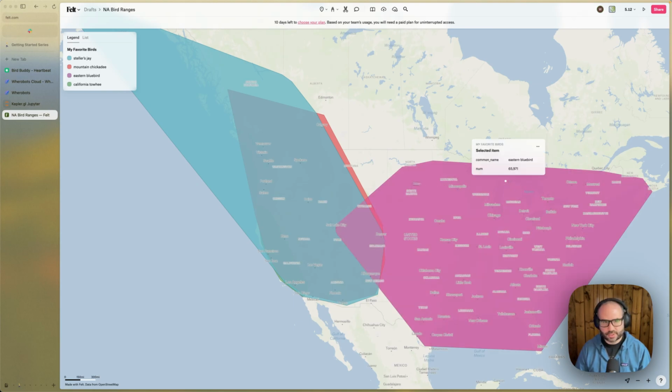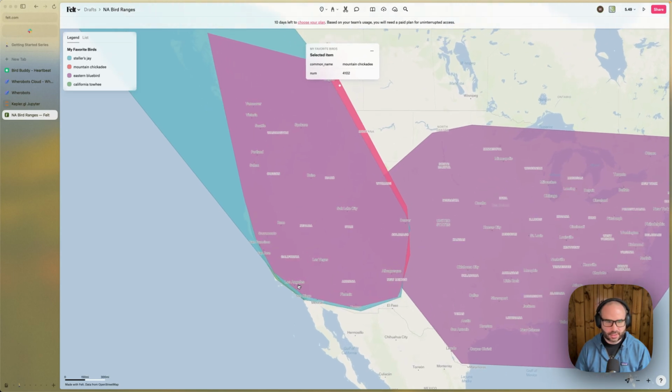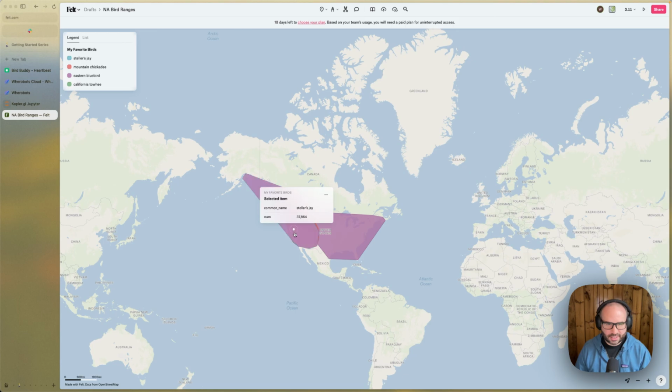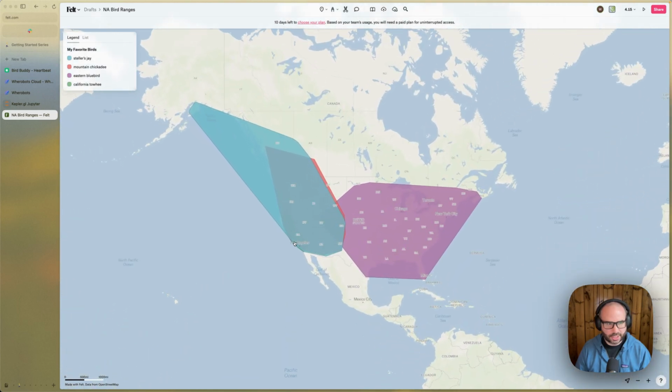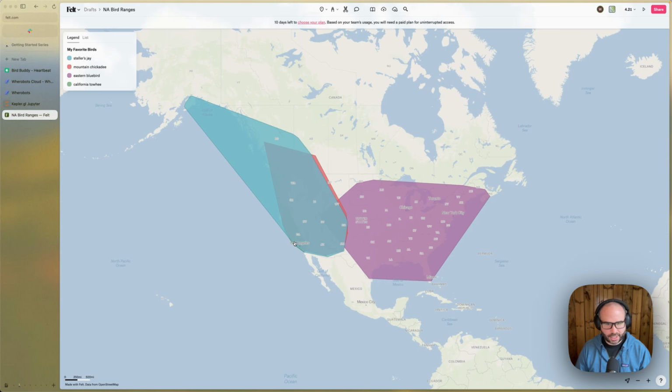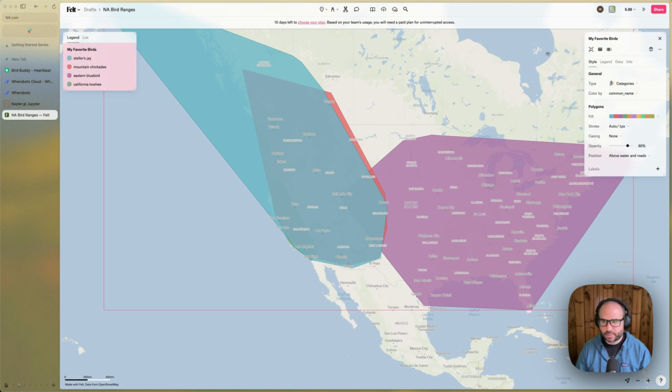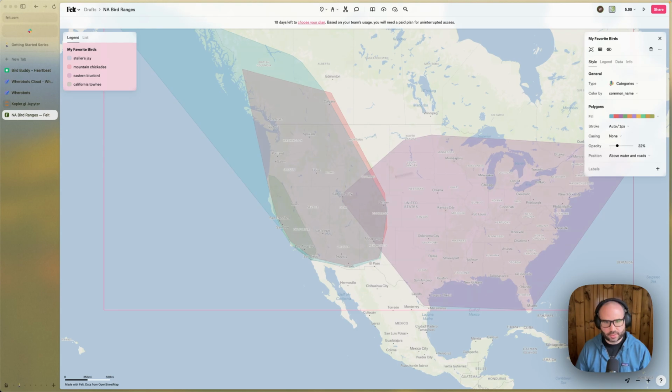Here's the range of the eastern bluebird, the Steller's jay, mountain chickadee, and we can see our other species behind the others. That's going to be our California towhee. And we can tweak the styling a bit. Maybe if we make the opacity a bit different, there we go. We can see better the range of our California towhee here.